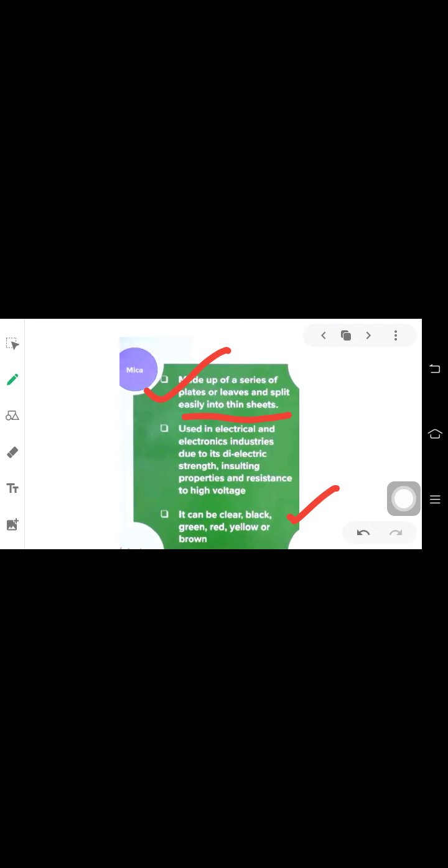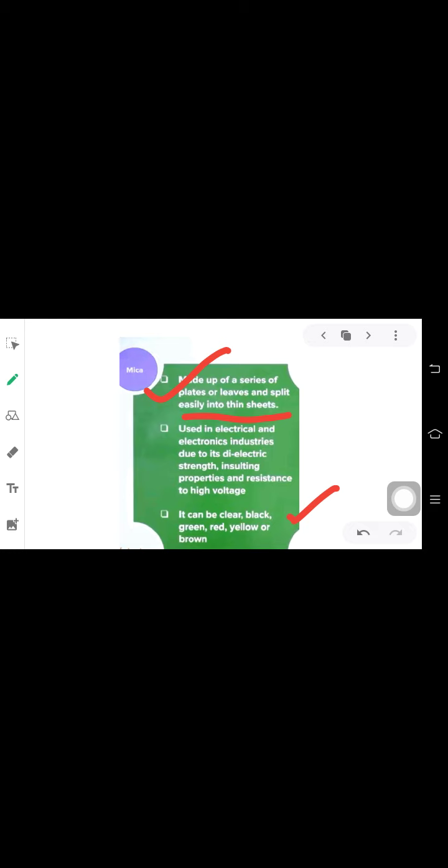Now there are a few questions that originate from this topic, non-metallic minerals. The first question is, give an example of a non-metallic mineral. It can come for 1 mark. Mica is one, already discussed. Just comment and tell me the answer: what are the various examples of non-metallic minerals